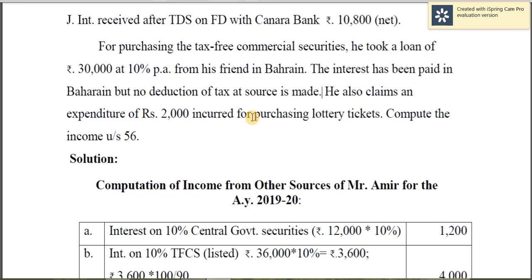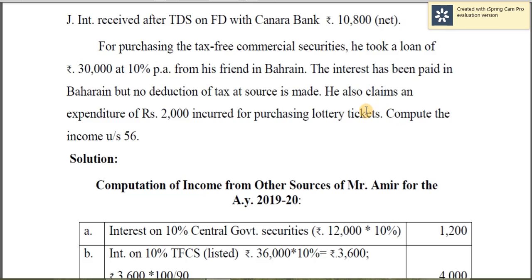He also claims an expenditure of 2,000 incurred for purchasing lottery tickets. So in the case of casual incomes like winning from lotteries or crossword puzzles or races including horse race or any betting, any expense incurred is not deductible from the prize money.